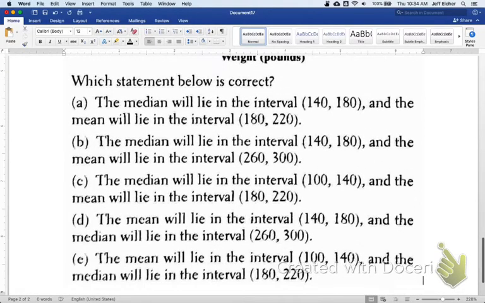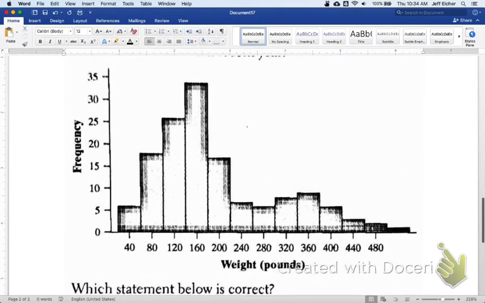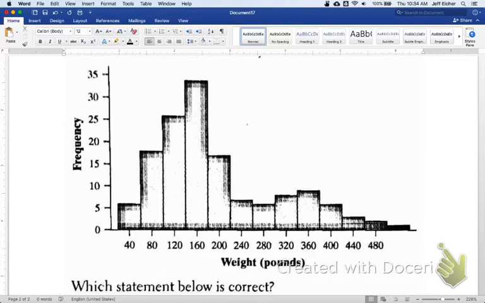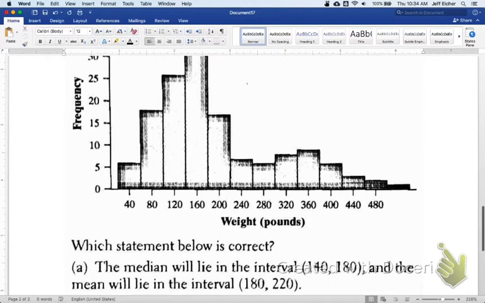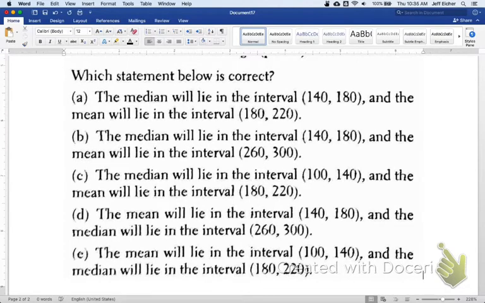Looking at the answer options, it looks like they want us to be able to tell mean versus median. So before we calculate the median, let's see if we can narrow it down. This looks like a pretty right skewed distribution. The tail is on the right, a little mound even at about the 360 mark. So whatever our answer is, the mean should be bigger than the median, since the mean is pulled into the tail on the right. So let's see which ones of these we can eliminate first.